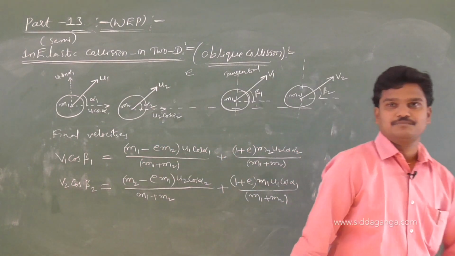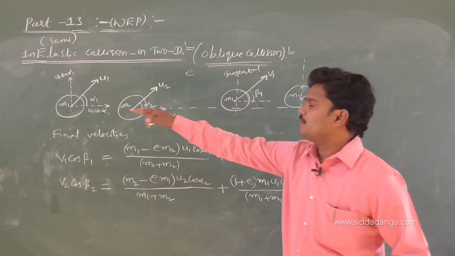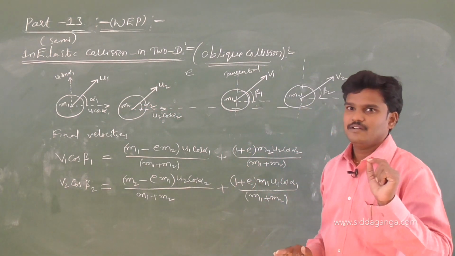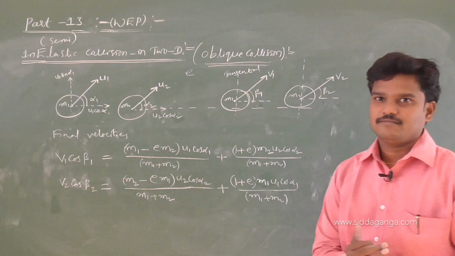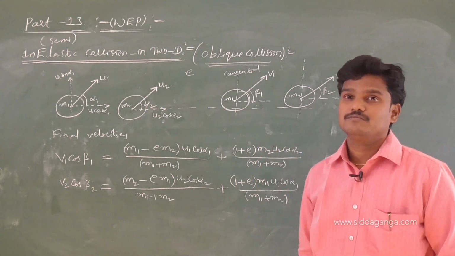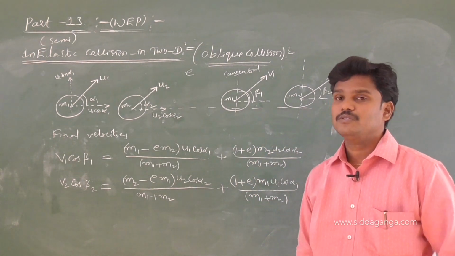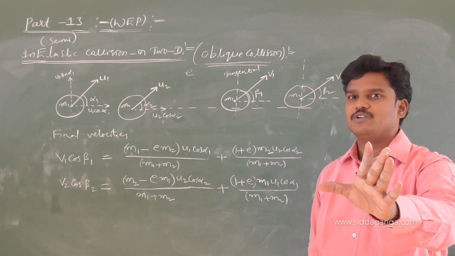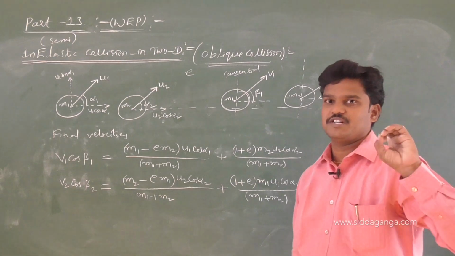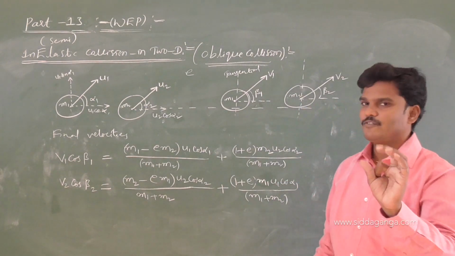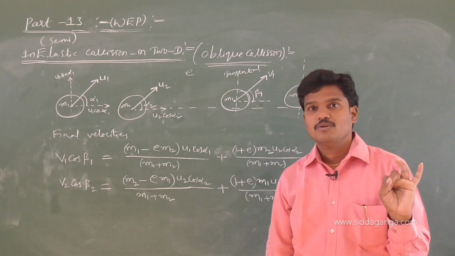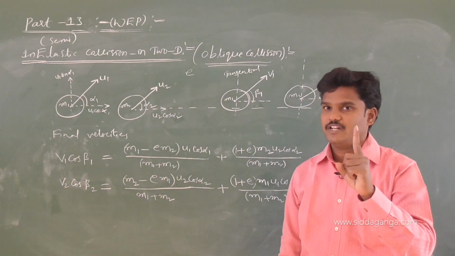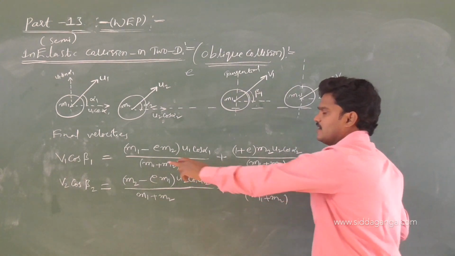Now substitute: all particles are moving along a straight line. Straight line means alpha 1, alpha 2 are 0, and beta 1, beta 2 are 0. Consider a perfectly elastic, head-on, one-dimensional collision, so E is 1.